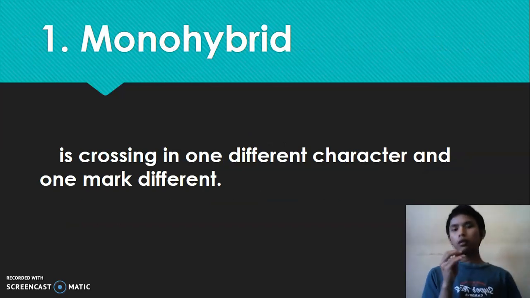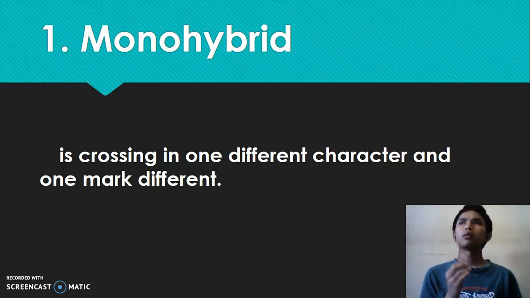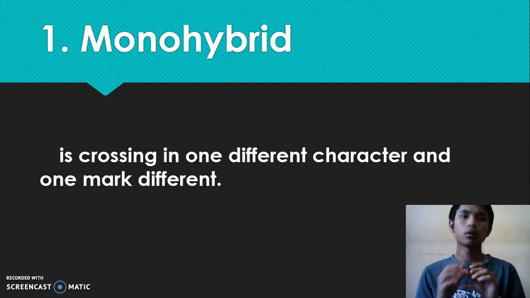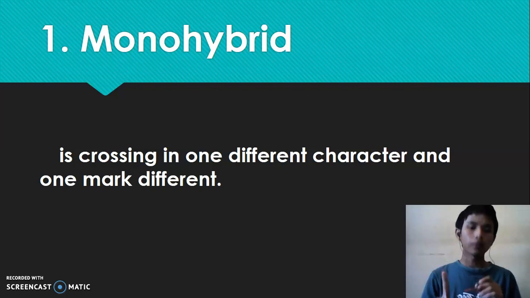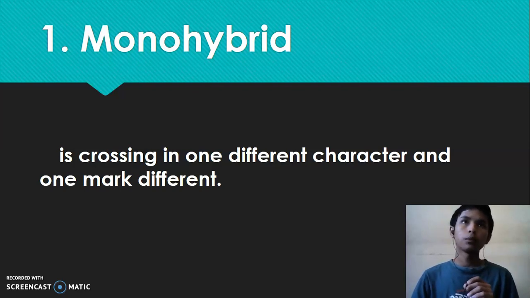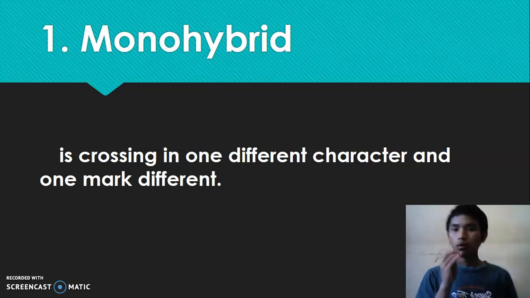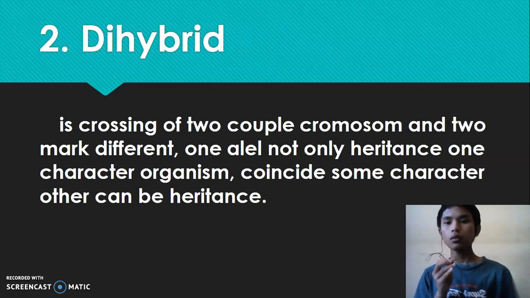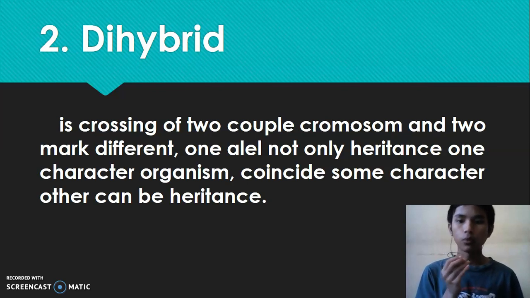The pattern of heredity, number one, is monohybrid. It's crossing in one different character and one more different. It's like the mother has one difference from the other, so the son has one different character. The dihybrid is the crossing of two couples of chromosomes and two different marks.